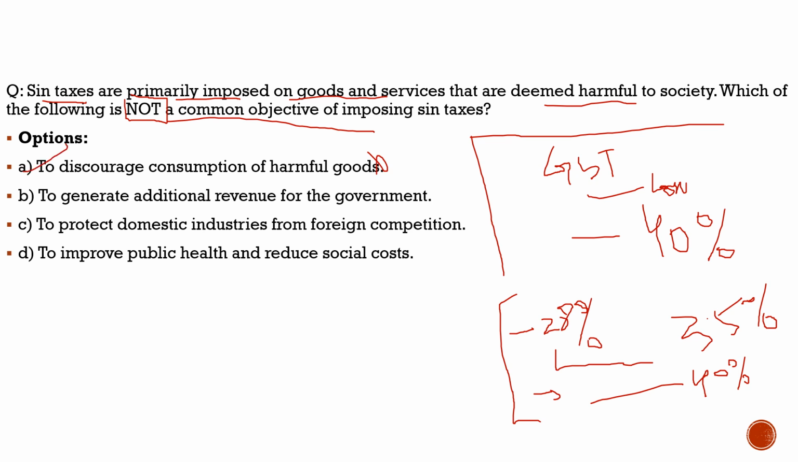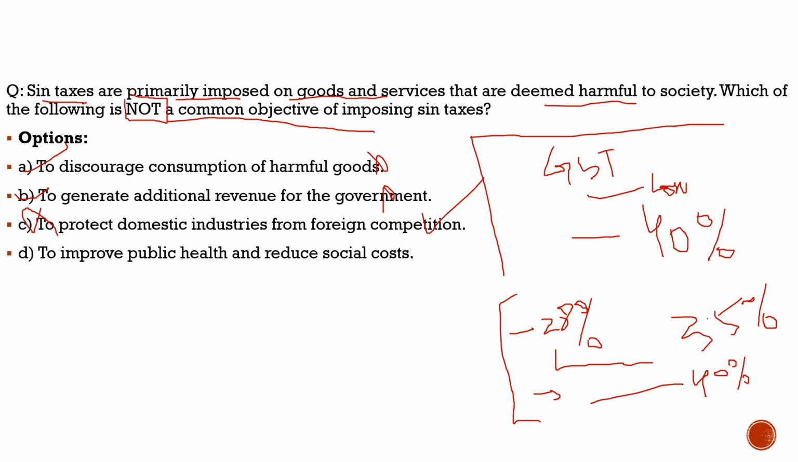This sin tax is imposed to discourage consumption of harmful goods, but here we are asking which one is not a common objective of imposing a sin tax. So this statement is incorrect with respect to the question. Coming to the second statement, to generate additional revenue for the government, it is correct with respect to the sin tax, but with respect to the question it is incorrect. Third statement, to protect domestic industries from foreign competition, is totally absurd with respect to the sin tax, but with respect to the question this is the correct statement because it is absurd with sin tax. So the correct answer would be option C.